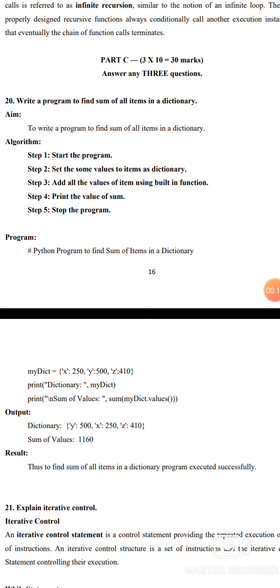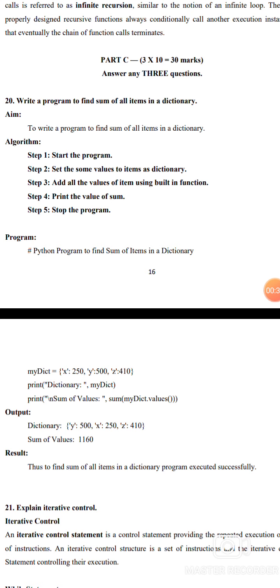Algorithm. Step 1, start the program. Step 2, set some values to the items as a dictionary. Step 3, add all values of the items using the built-in function. Step 4, print the value of the sum. Step 5, stop the program.